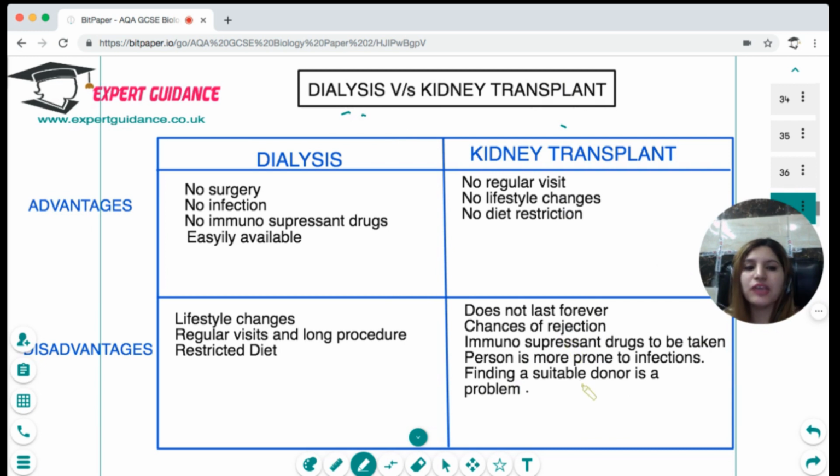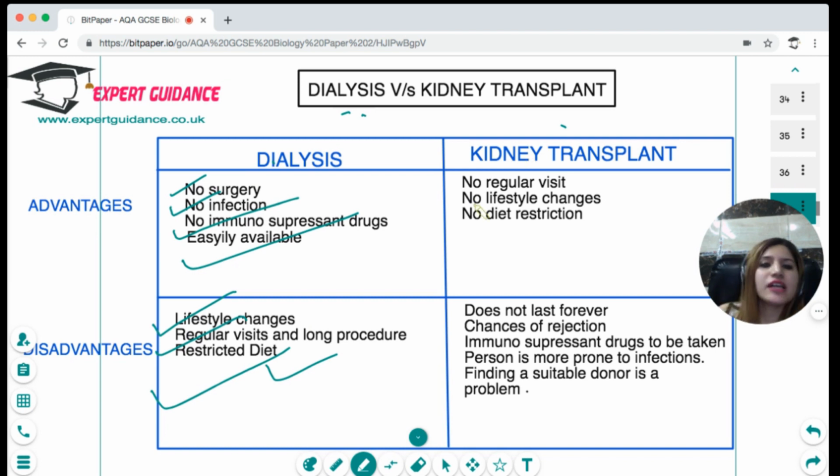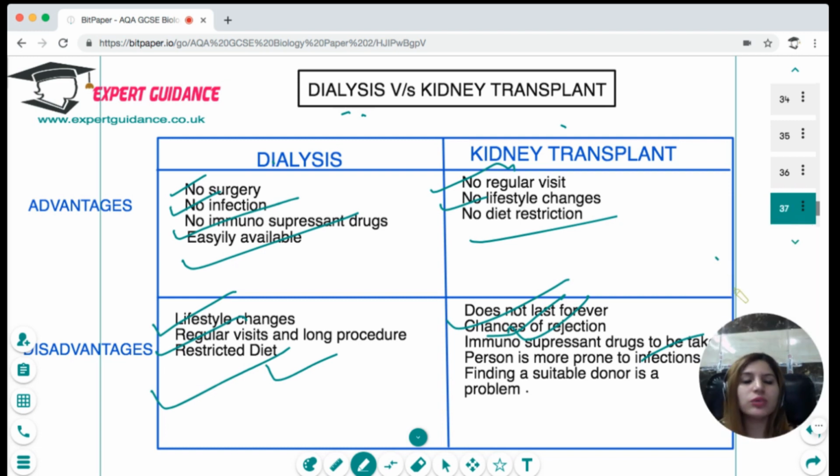It depends on the patient's condition, what he is willing and not willing to do, because dialysis has the advantages of no surgery, no infection, no immunosuppressant drug, and it is easily available. But the disadvantages are lifestyle changes, regular visits, a restricted diet, and a long procedure. On the other hand, a kidney transplant does not require any lifestyle changes, no diet restriction, no regular visits, but it does not last long. There are chances of rejection, immunosuppressant drugs need to be taken, the person is more prone to infection, and finding a suitable donor is a big problem.